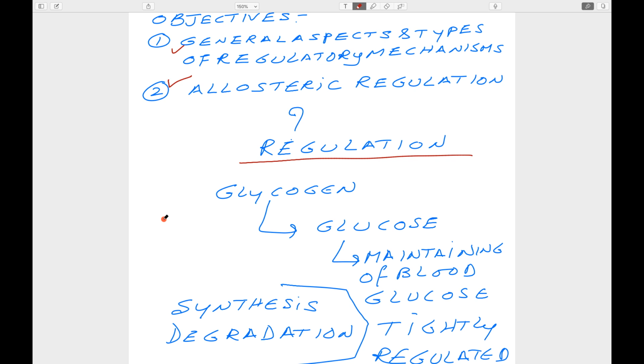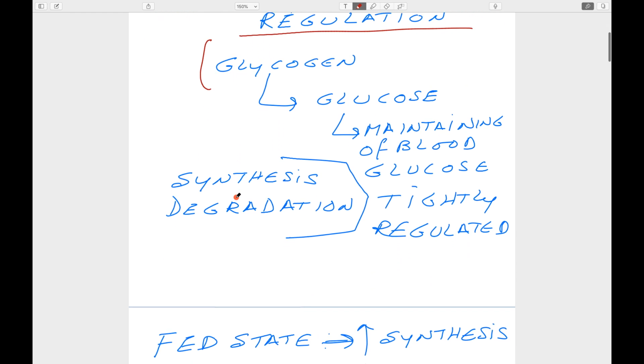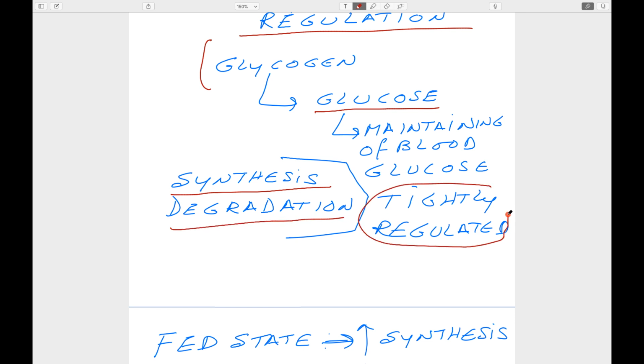If a particular metabolism is not regulated, that is not a normal condition, that can be considered as abnormal condition. We are talking about glycogen regulation, both synthetic pathway and degradative pathway. So why shall there be regulation of glycogen? Glycogen is responsible for the release of glucose. Glucose is released into the blood. The glucose has to be well controlled. Release of glucose into the blood should be controlled. So that is the reason the synthetic pathway and degradative pathway shall be tightly regulated.